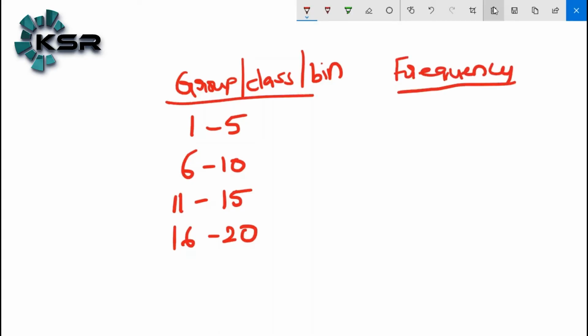Here frequency means, as an example, 10. Here this is the age variable. We have taken the age variable and formed the groups, or bins, or age classes. 10 means 10 members. 10 members are within the range of 1 to 5 age group.